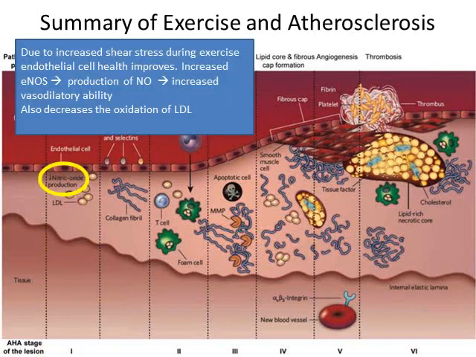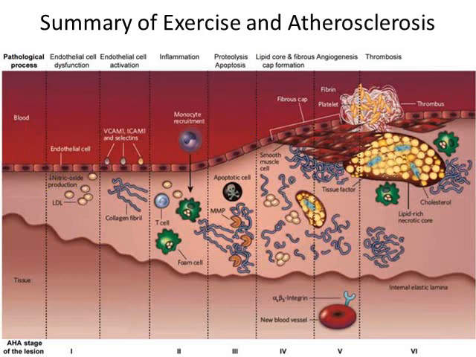So number 1, we increase shear stress with exercise, and that increase in shear stress stimulates endothelial cells to be more healthy. We get an increase in the endothelial nitric oxide synthase, which gives us the ability to produce more nitric oxide, which increases vasodilatory ability. Okay, and also, by making the eNOS more healthy and more effective, we release fewer free radicals and we don't oxidize LDL as much.